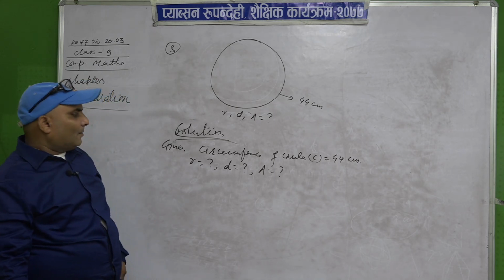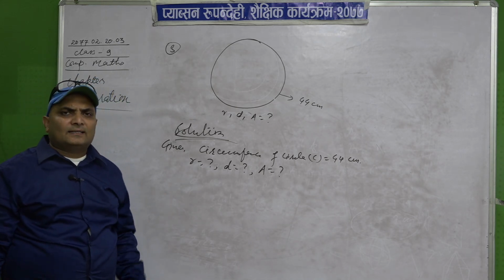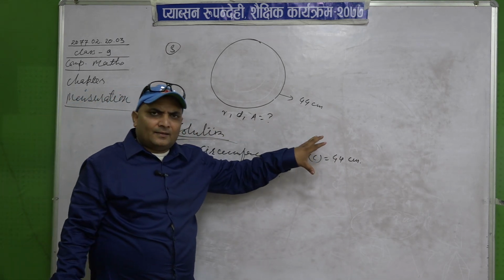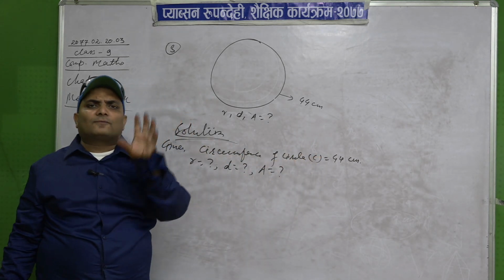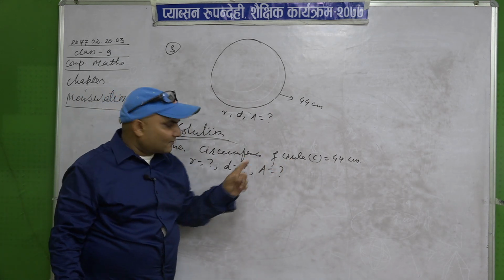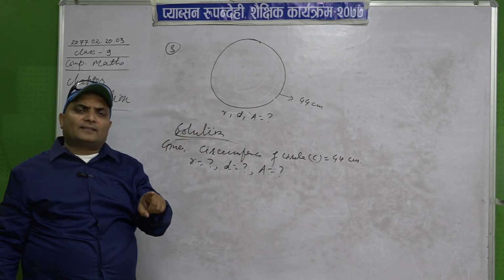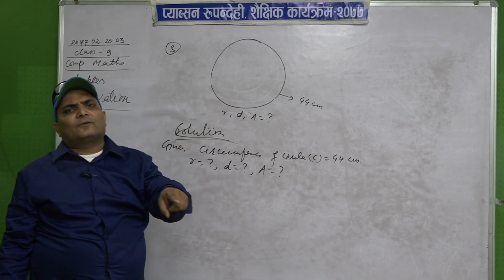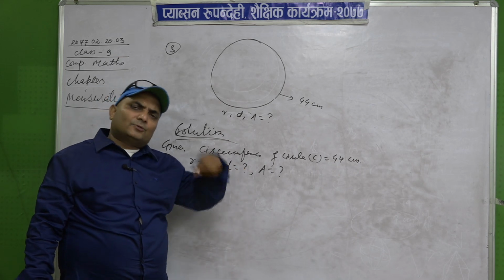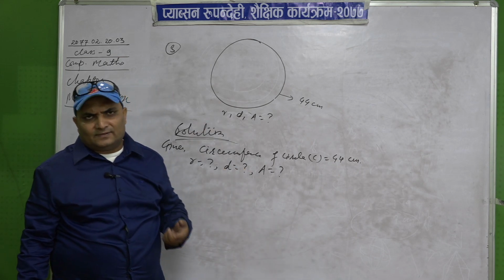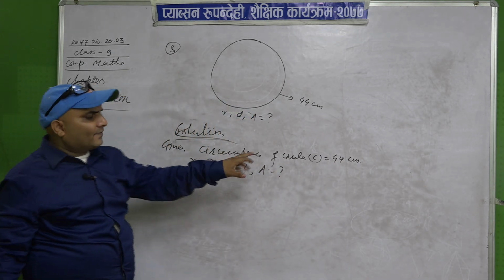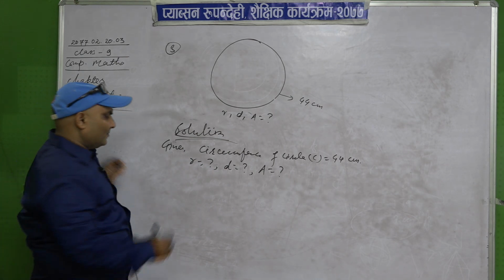Again, which formula do we use in this question? What I told you is to look at what is given and use the formula of that particular given term. If circumference is given, use the formula of circumference. If area is given, use the formula of area. If diameter is given, use the formula of diameter. Here circumference is given, so I am going to use the circumference formula.